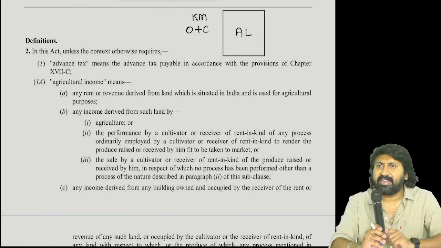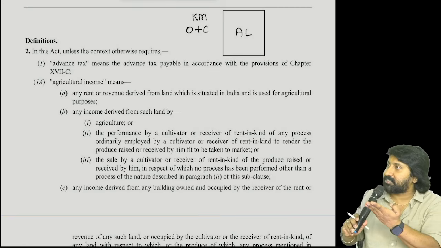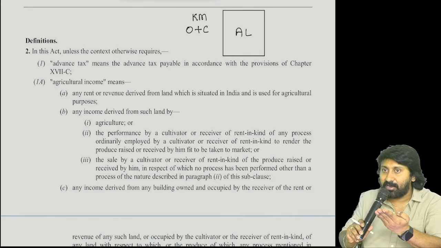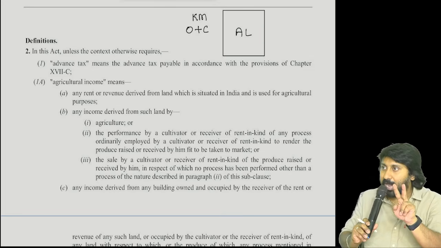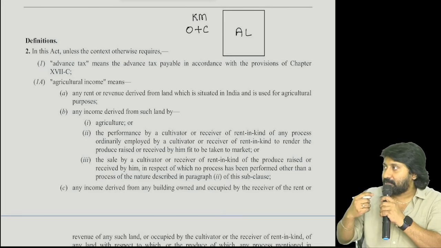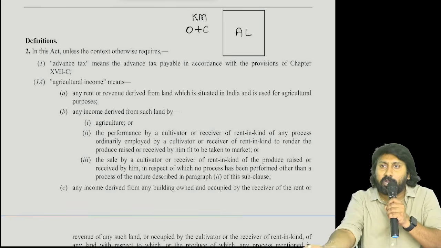Now tell me, will I get any rent? No. I will not pay rent to myself. Contract Act, first condition to have a valid contract is what? There must be minimum 2 parties to create a contract. Understood? I will not own and I will not pay rent to myself, so the question of rent will not come. Directly I will get only one income. What is that income? Agricultural income.